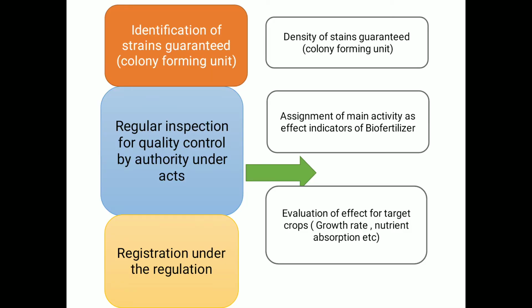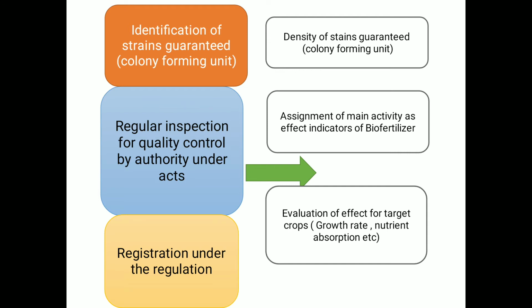Next, the procedure for release of that biofertilizer: first, we have to identify the biofertilizer or particular microorganism, and after that we have to count the microorganism with the help of a colony counter or colony forming units.